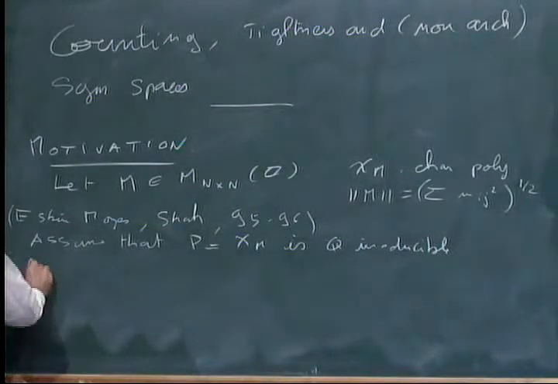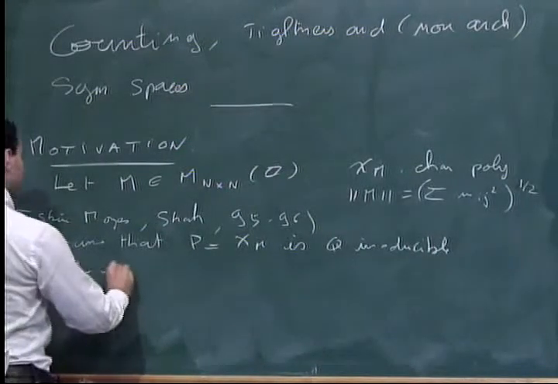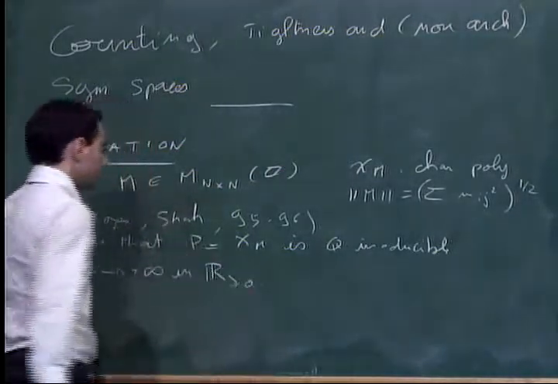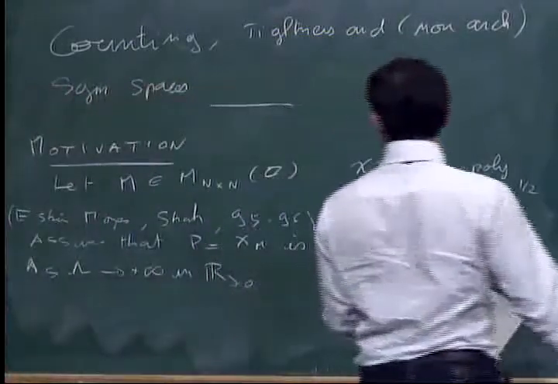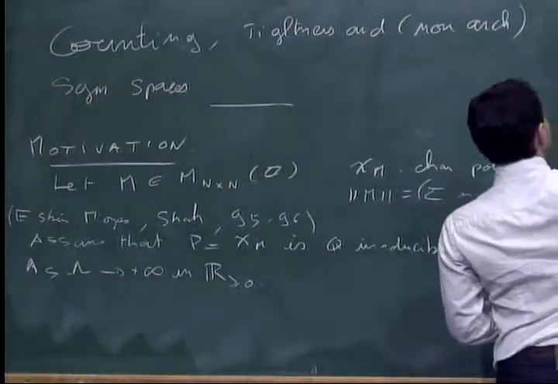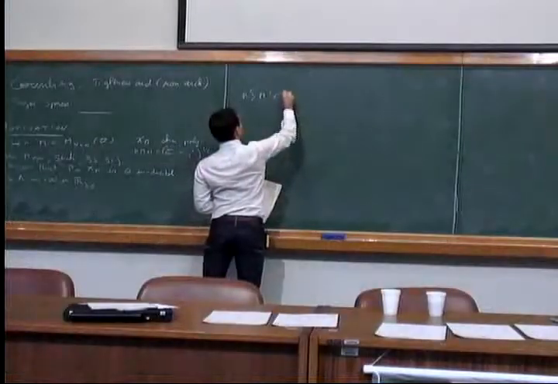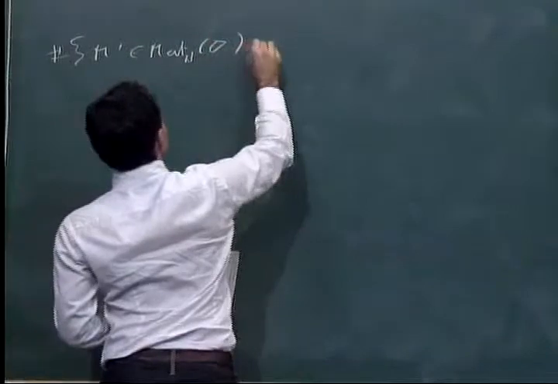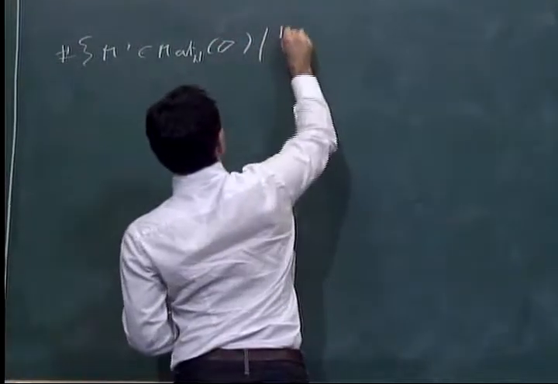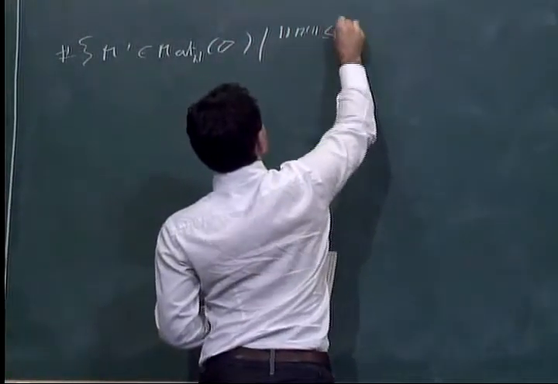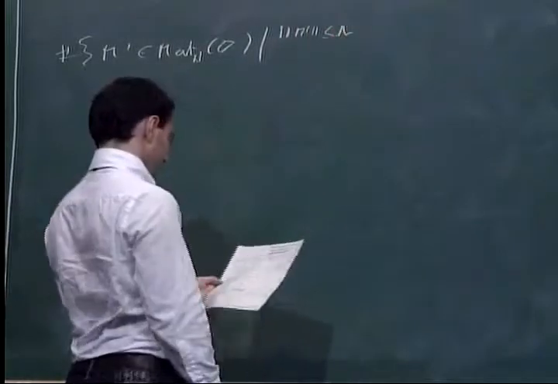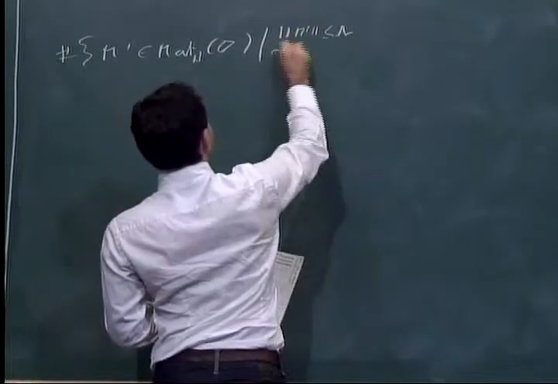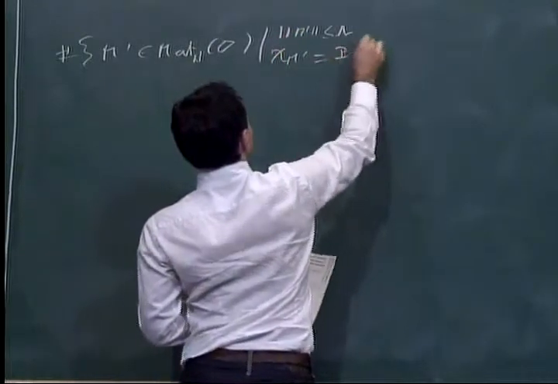Then, as lambda goes to plus infinity among positive numbers, one gets an estimate for the cardinal, the number of integer matrices such that the norm is bounded and the characteristic polynomial is fixed.